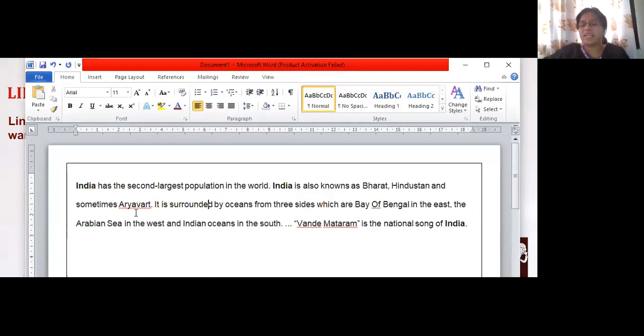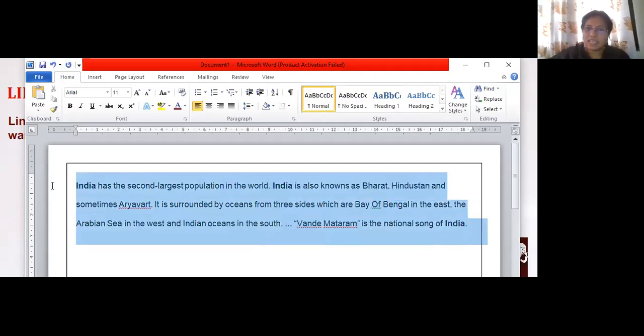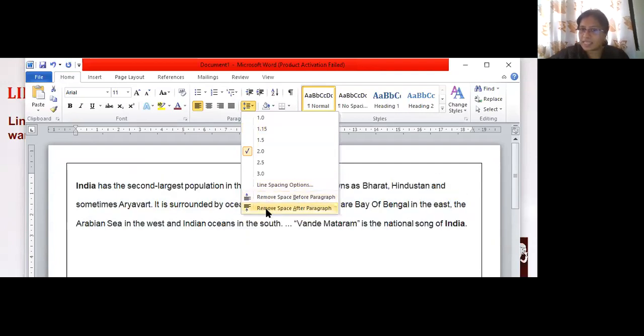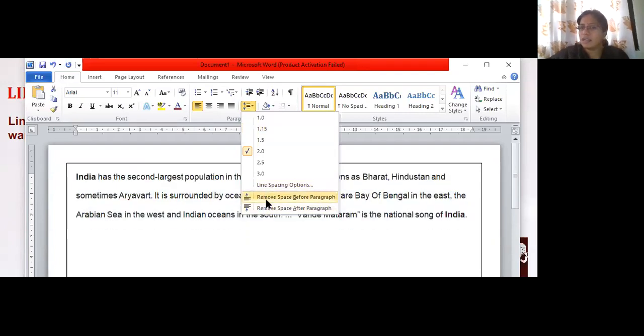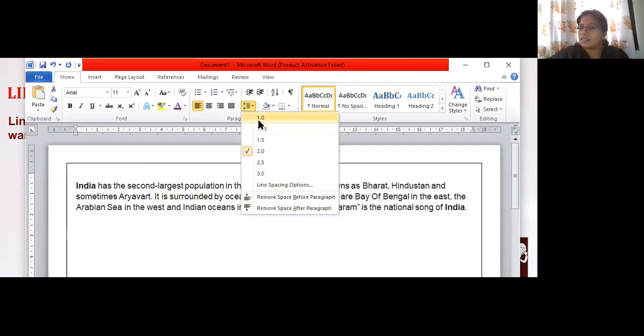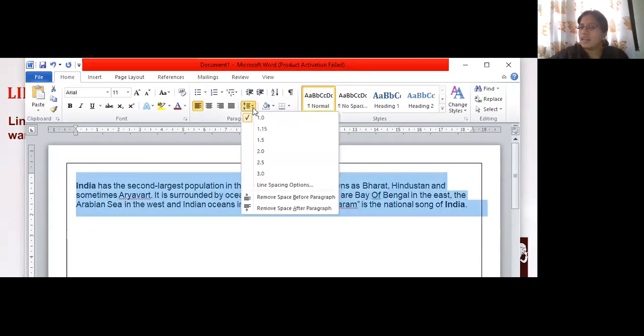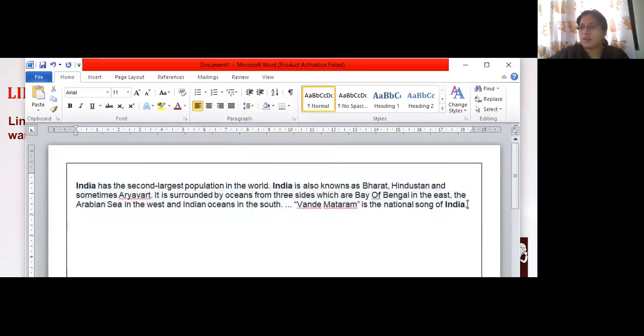Imagine whenever you're writing in your WordPad, by default there will be spaces. So I don't want the spaces. It looks so large, it takes more space. What I need to do is select it, go to the paragraph options and say remove spacing or reduce the spacing. Remove spacing or reduce the spacing. Now there is no spacing.